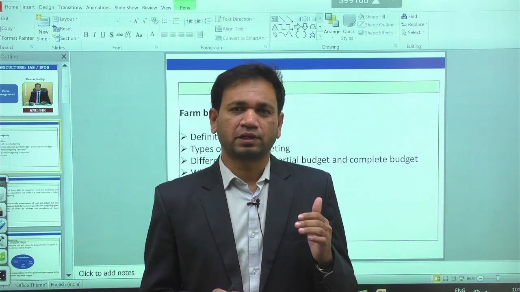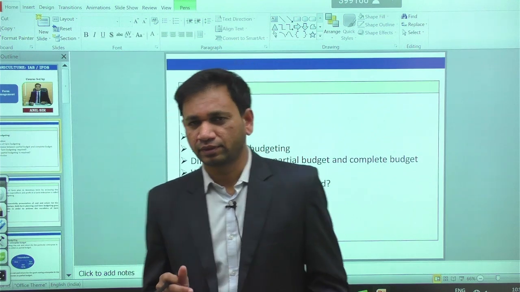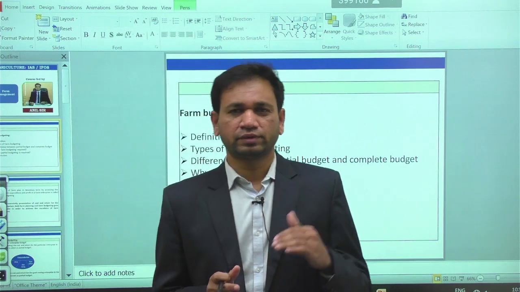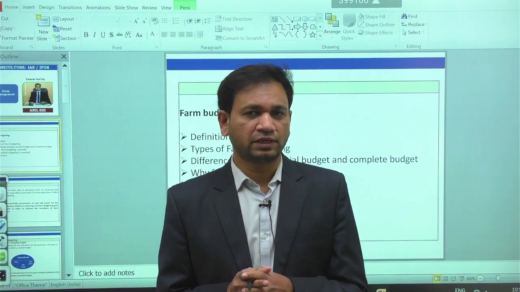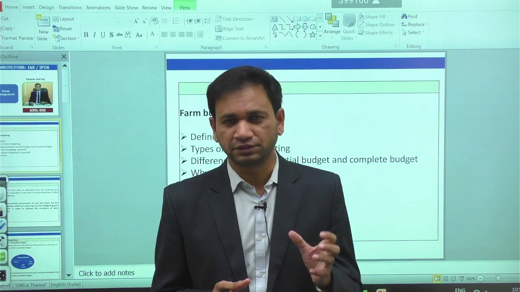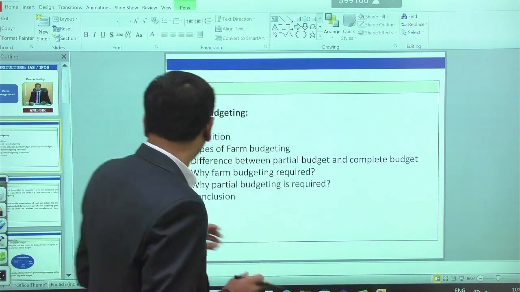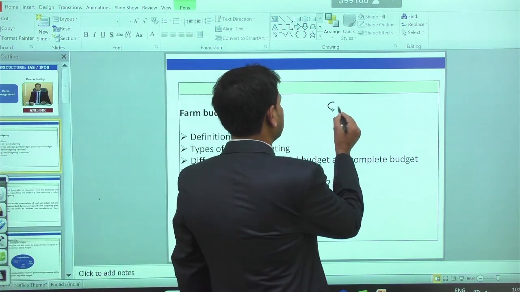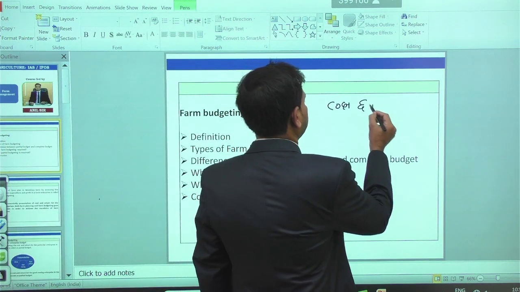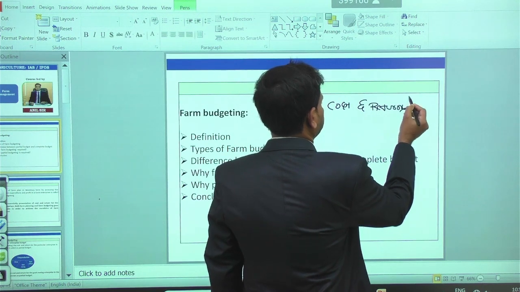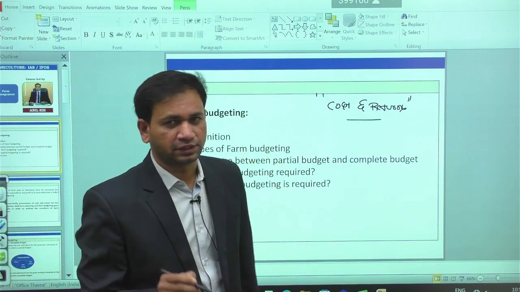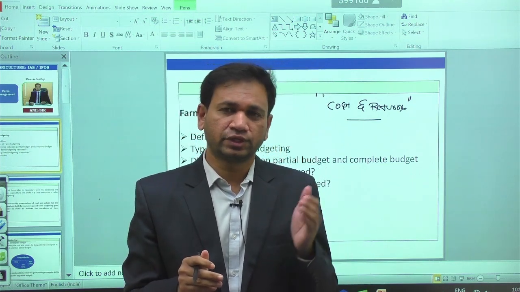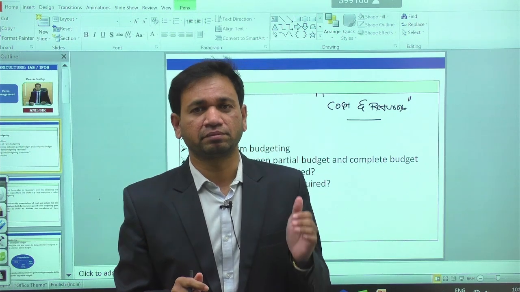Apart from farm planning, once we have developed the farm plan, we have what we call farm budgeting. Farm budgeting is the expression of the farm plan in monetary terms. In budgeting, there is an estimation of the cost and return for a given enterprise in the given farm. We analyze the cost, expenditure and revenue for the enterprises in the farm, and that is called budgeting.